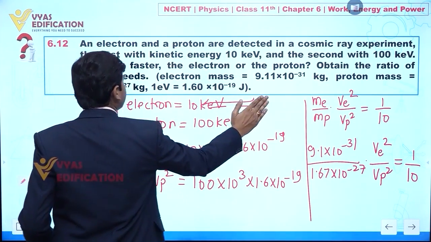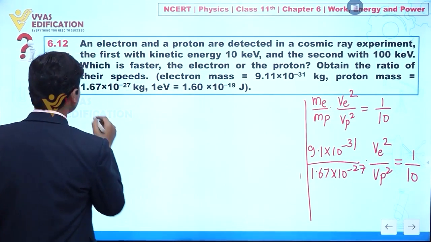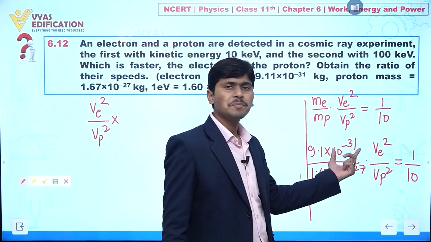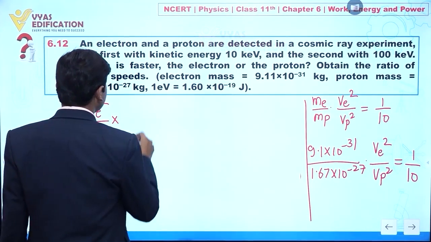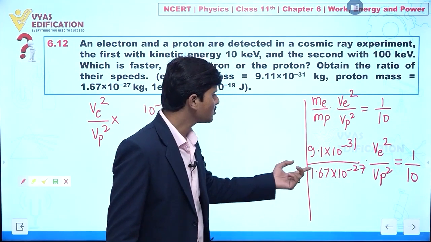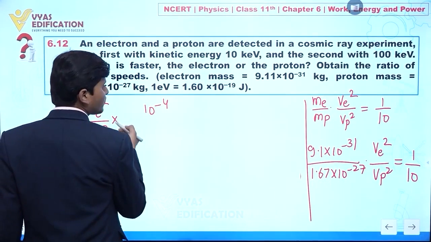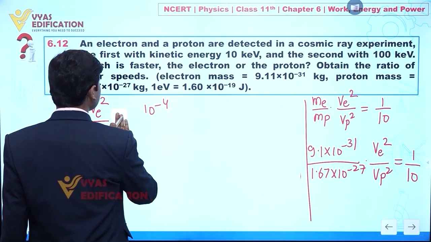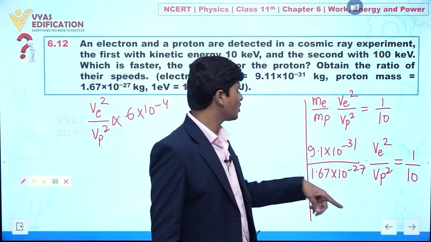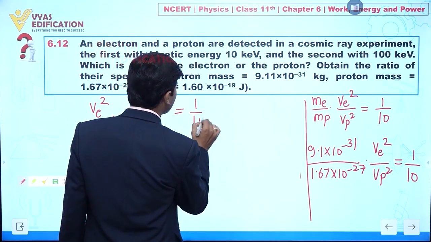Clear? Now we can also write it like this: Ve square over Vp square multiplied by 10 to the power minus 31 over 10 to the power minus 27. So that is 10 to the power minus 4, and 9.1 and 1.6. So almost, 1.6 multiplied by 6 is 9.6. Approximately, I can say this is 6, clear. So 6 into 10 to the power minus 4 multiplied by Ve square over Vp square is equal to 1 by 10, clear.